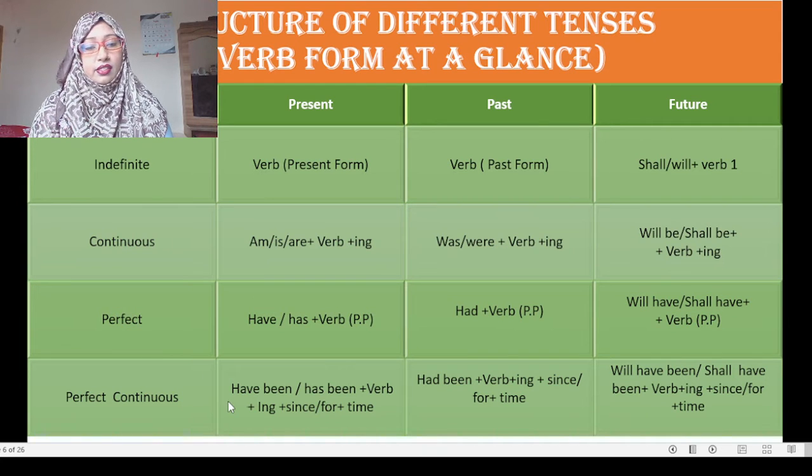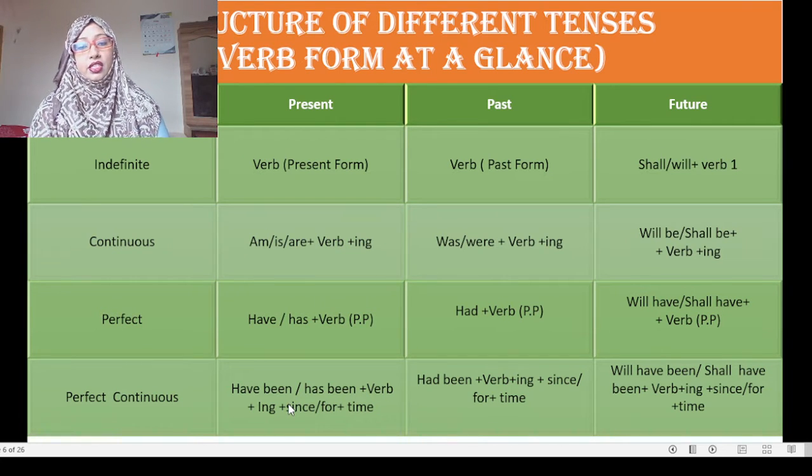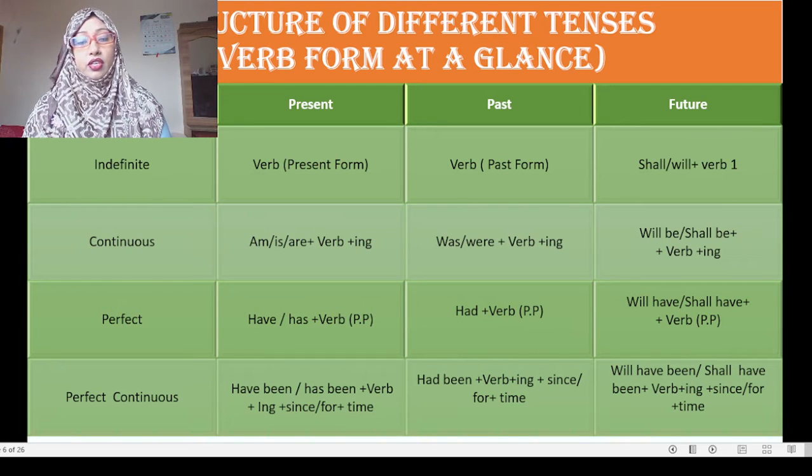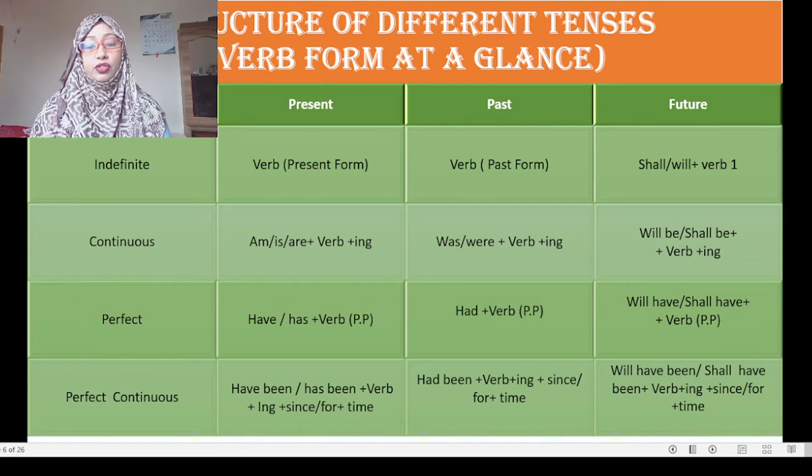Perfect continuous tense, the auxiliary will be have been or has been, plus main verb plus ing plus since or for plus time. That means there will be a mention of definite or indefinite time. If there is a mention of indefinite time, then you will have to use for before the time, and if the time is definite, then you will have to use since. Past perfect continuous tense: had been plus verb plus ing plus since or for plus time.